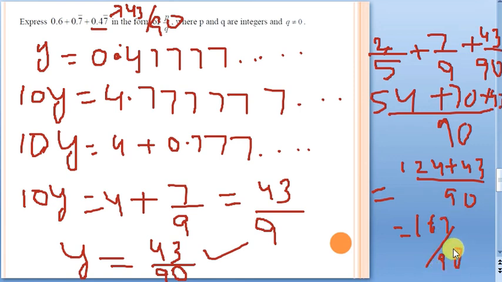Now see whether it is in p by q form or not. They are asking to represent it in the form of p by q. Now if you observe, here a terminating decimal is there, a pure recurring is there, and a mixed recurring is there. So all these three concepts have been covered in this single question. That is why these are going to be very conceptual in nature. That is what I am telling. Okay, so let us move ahead with the next question.